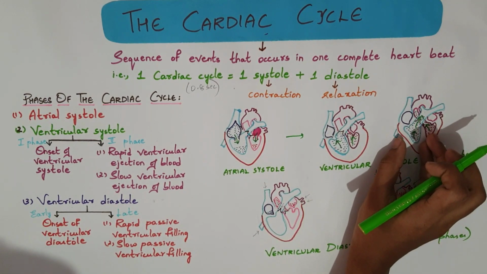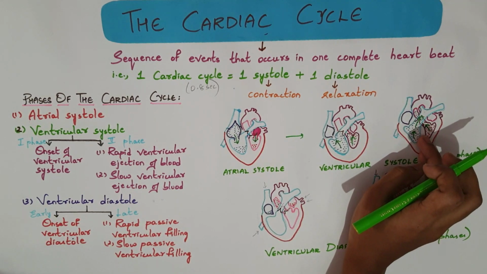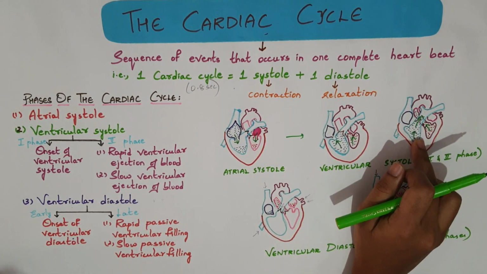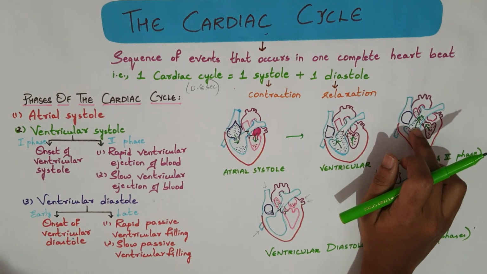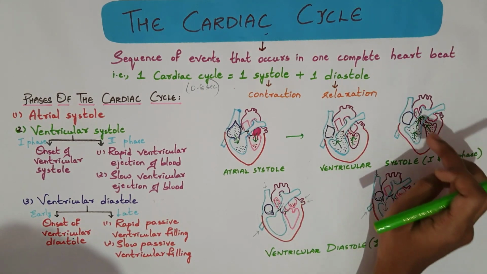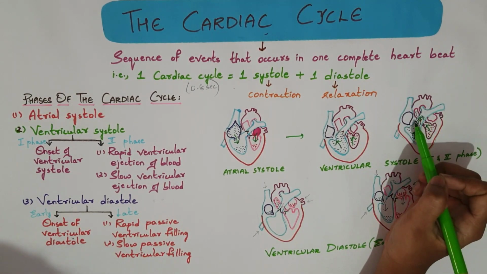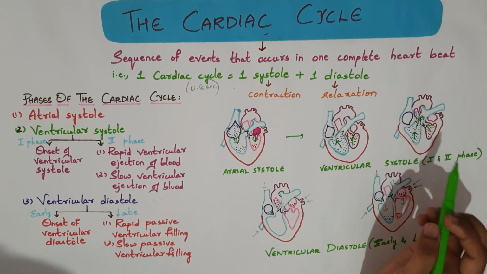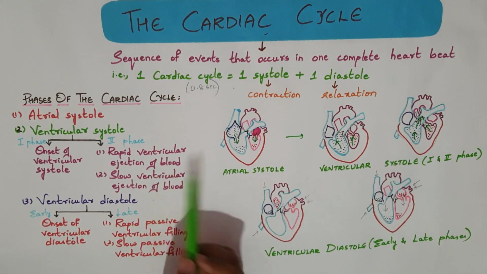Now in this phase, blood is constantly pushed into the aorta and the pulmonary trunk. Pressure in the ventricle, aorta and the pulmonary trunk also increases. The atria still receive blood from the lungs. That is the rapid ventricular ejection of the blood.